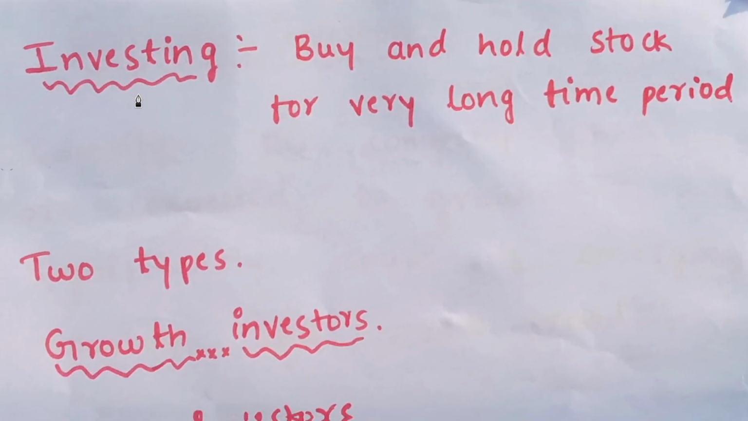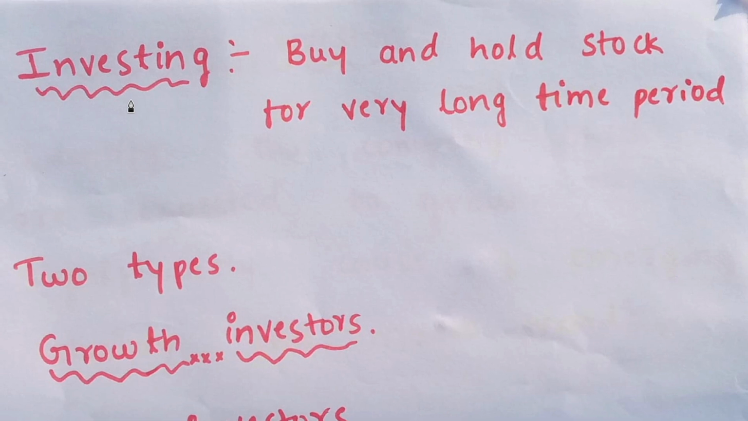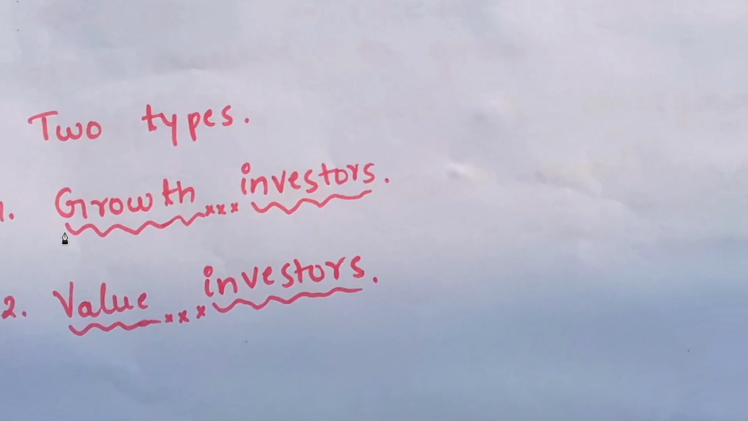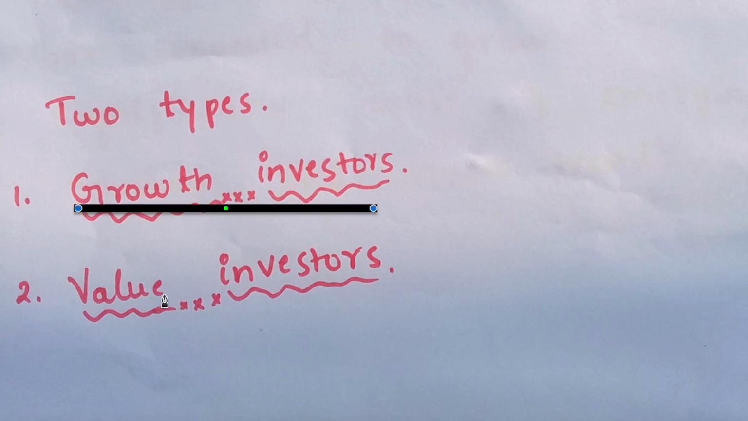Let's move to investing. Investing is nothing but buying shares and holding shares for a very long period, like for years, 10 years, or forever. It depends on them. Buying and holding stocks or shares for a very long time period, that's called investing. There are two types of investors. First one is growth investors, and second one is value investors. Let's learn a little more about these types of investors.